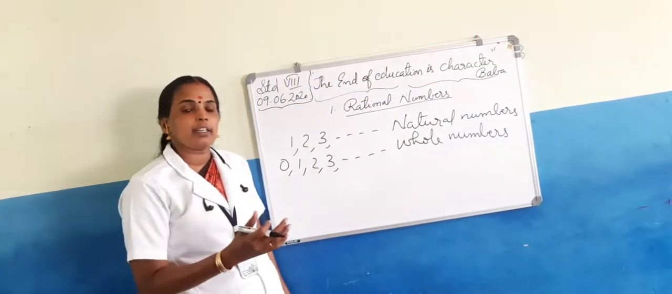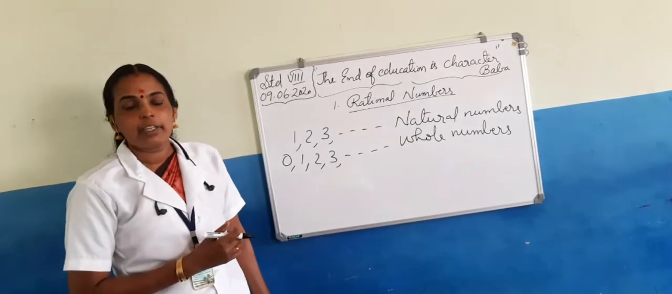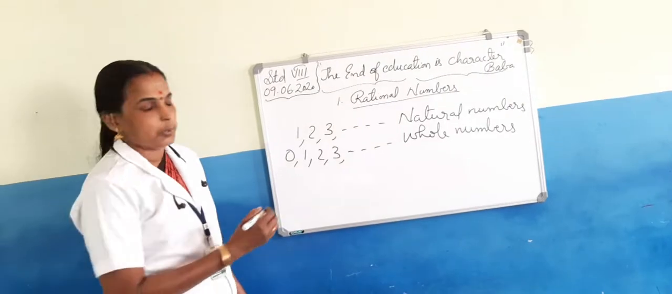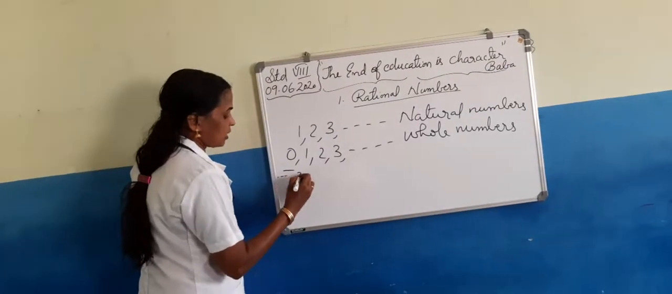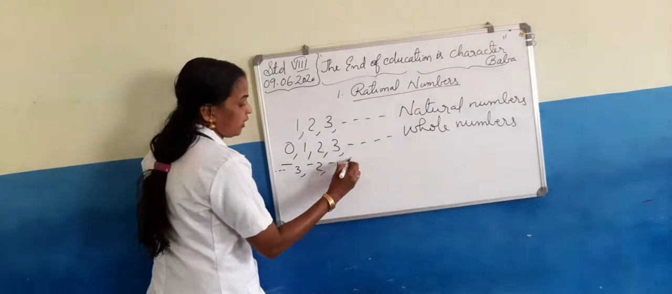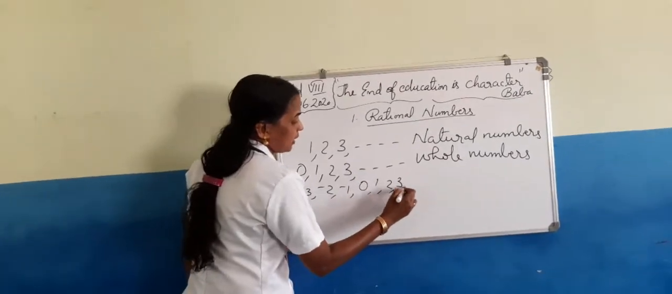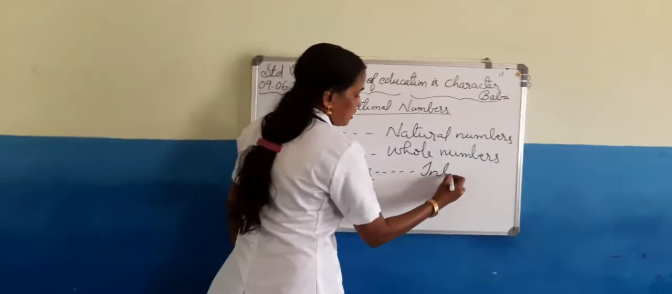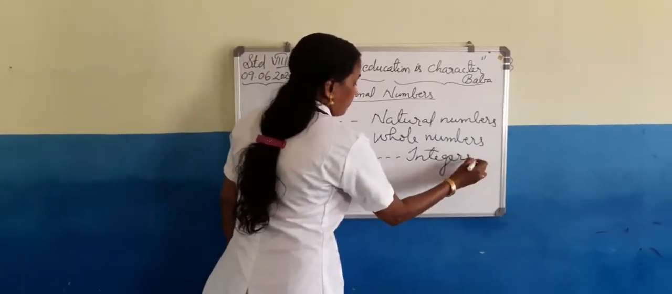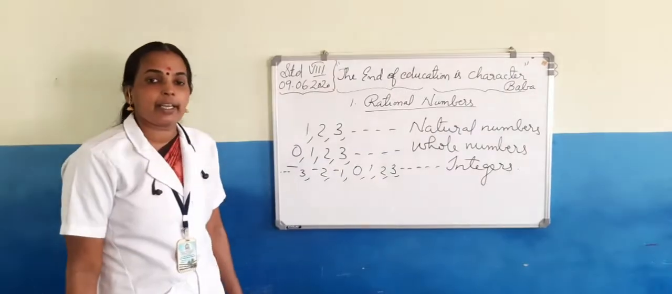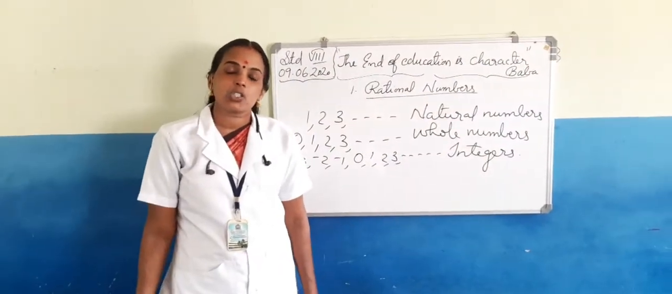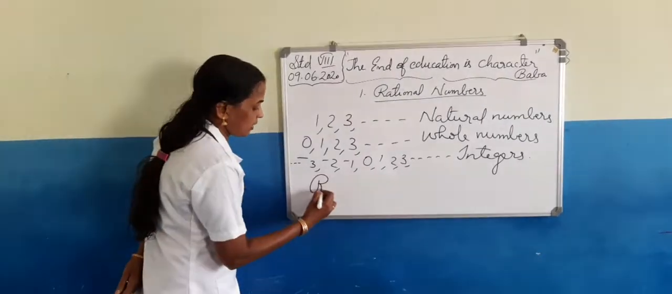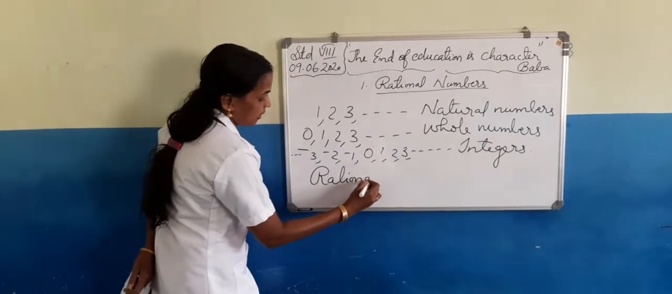Then next, again the number system is extended. Then we studied another set of numbers which includes negative and positive. That means negative 3, negative 2, negative 1, 0, 1, 2, 3, etc. These are called integers. Then the number system again extended. Then we studied another set of numbers. They are called rational numbers.